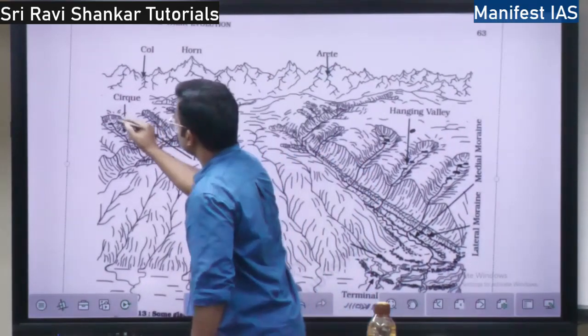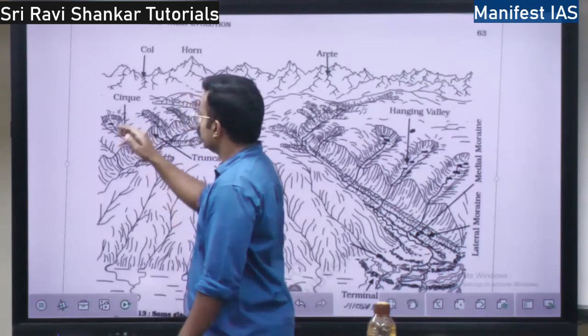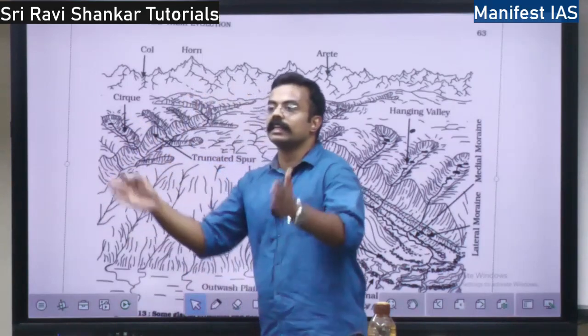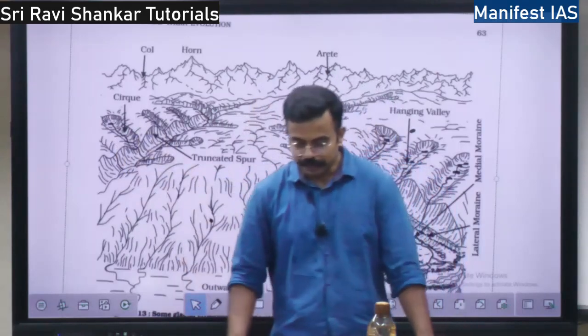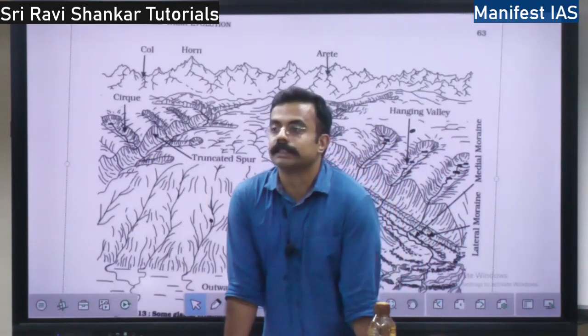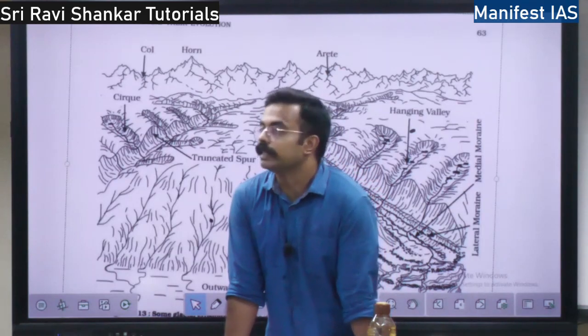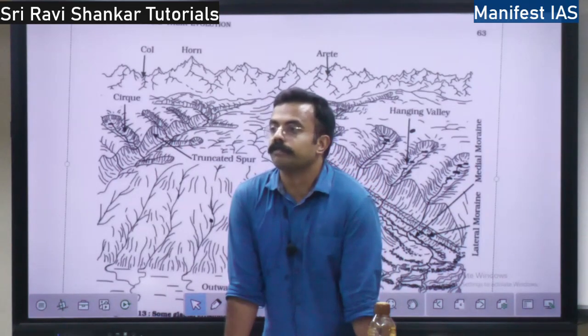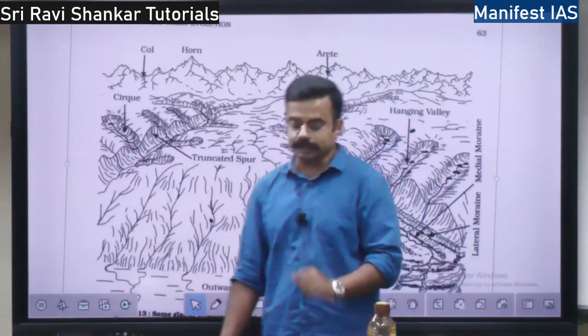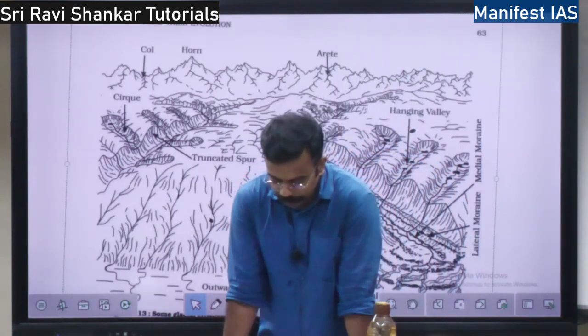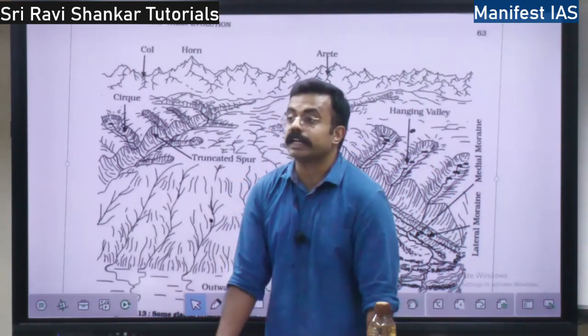So, this is a cirque, right? It is just like a valley in the river, so, a valley in the mountain. This is a cirque. So, what is a cirque? Cirques are most commonly found in the mountains where glacier originates. It is at the heads of the glacial valley.